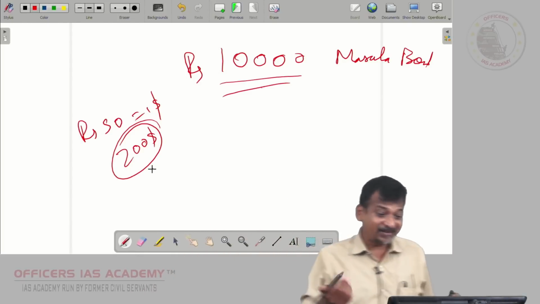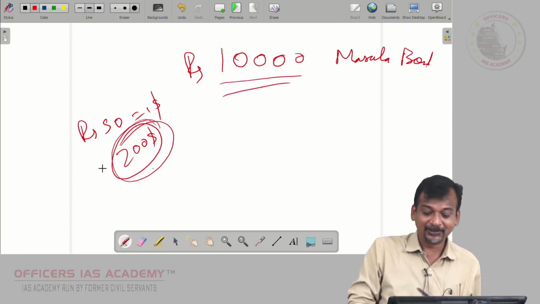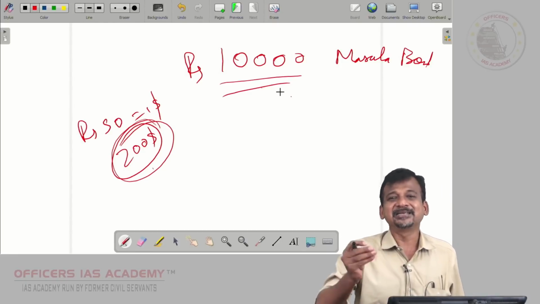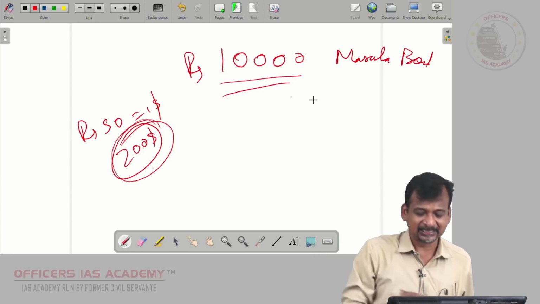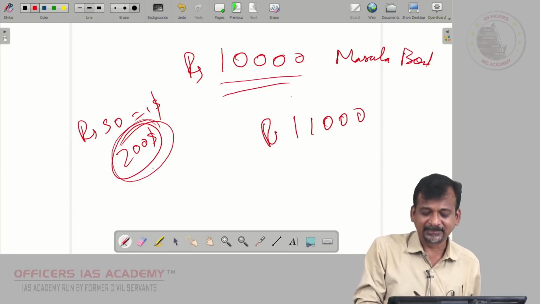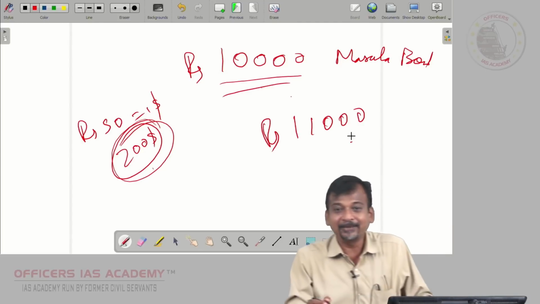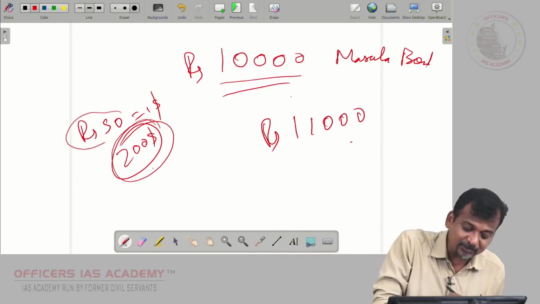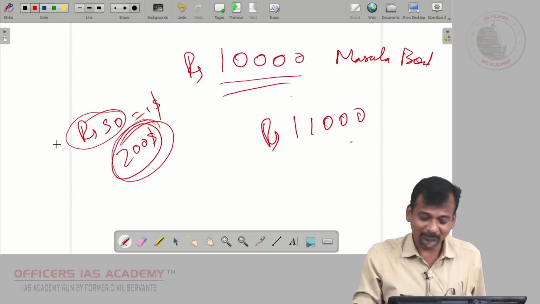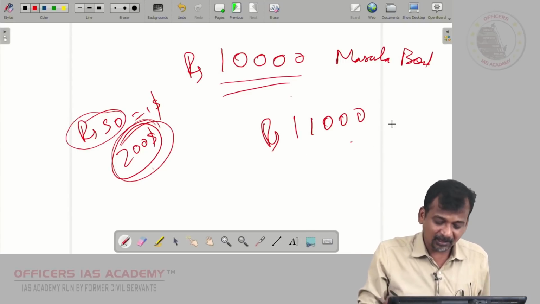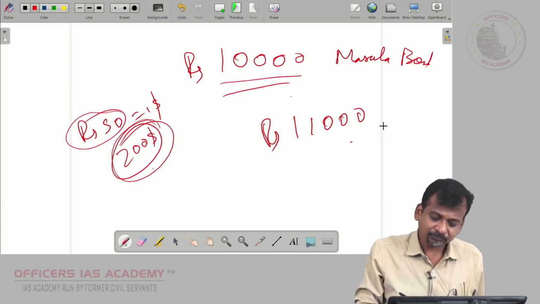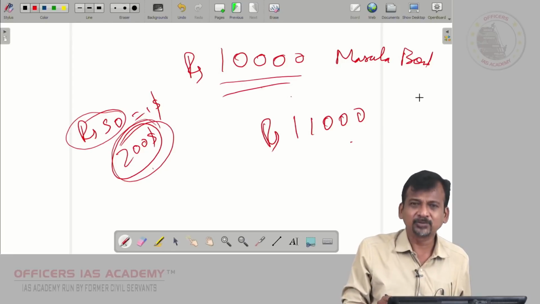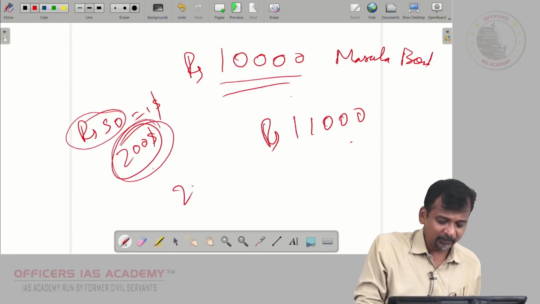Now, when that person sells, he will get only the 10,000 rupee masala bond with a yield, say 10%, which is interest, let us assume. So he will get 11,000 rupees. Now, what is the prevailing market rate of rupee versus dollar at that time? Let us assume it is the same, 50 rupees is equal to $1, then he will not lose. He will get around $200 for 10,000 rupees, and for 1,000 rupees, 1,000 by 50 is how much? 1,000 by 50 is 20. So he will get $220.